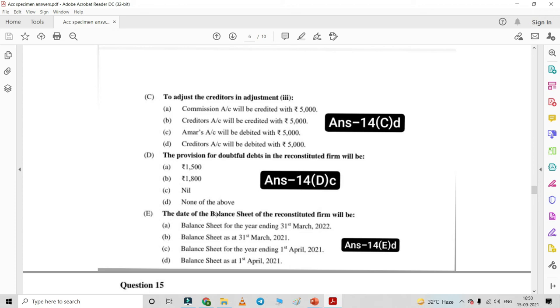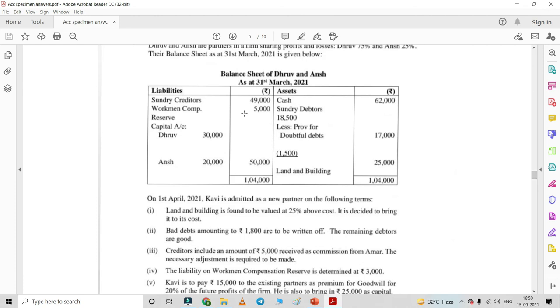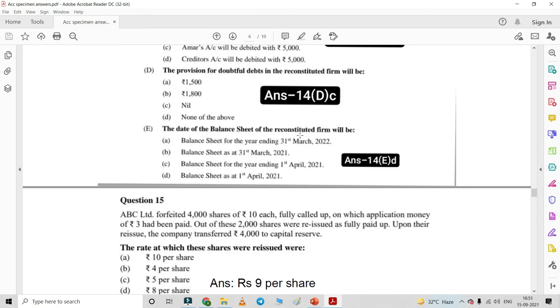The next question is: the date of balance sheet of the reconstituted firm will be what? As this balance sheet is made on 31st March 2021, the date of balance sheet for the reconstituted firm after the admission of the new partner will be 1st of April 2021. That will be D, that is balance sheet as at 1st April 2021, because from 1st April 2021 till 31st March 2022 the next assessment year will continue.